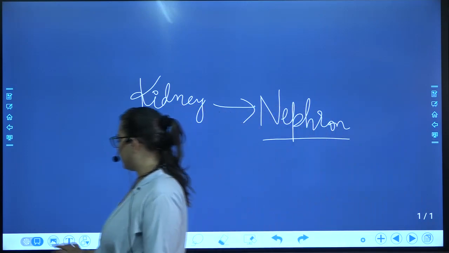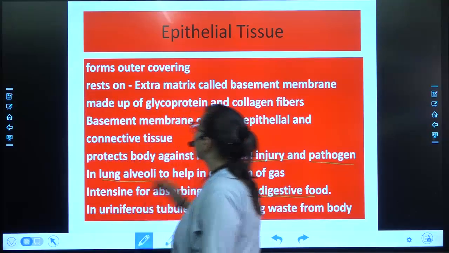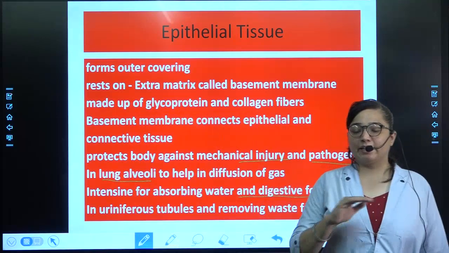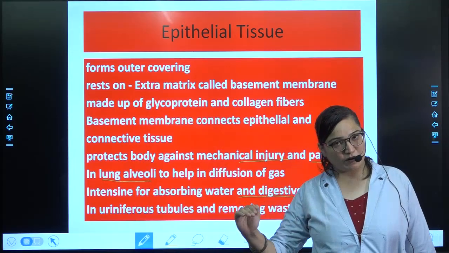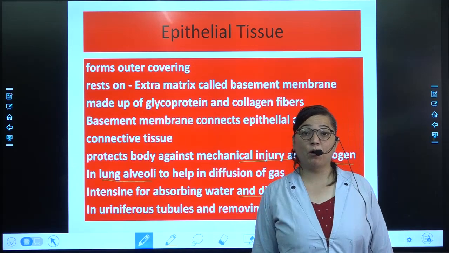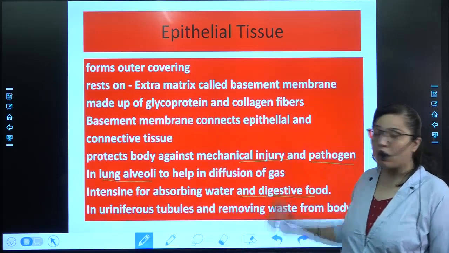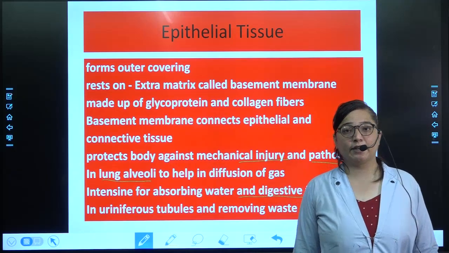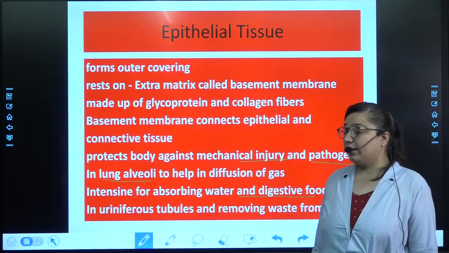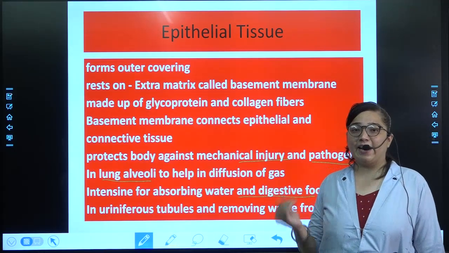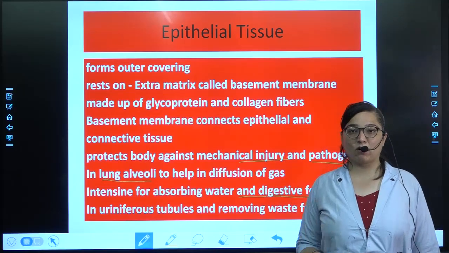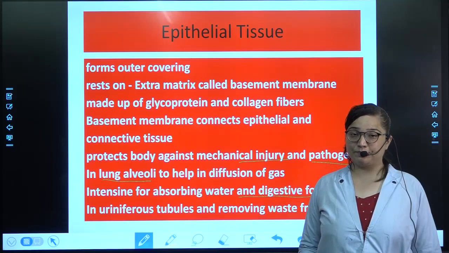So here is the epithelial tissue. It forms the outer covering. It always rests on one extra layer, which is called the basement layer, made up of glycoprotein and collagen fibers, connecting epithelial tissue and connective tissue. Then it protects the body against entry by pathogens or other microorganisms or any other injury.